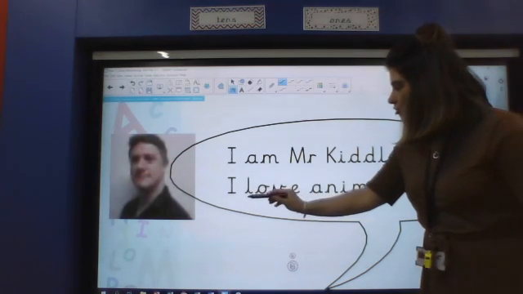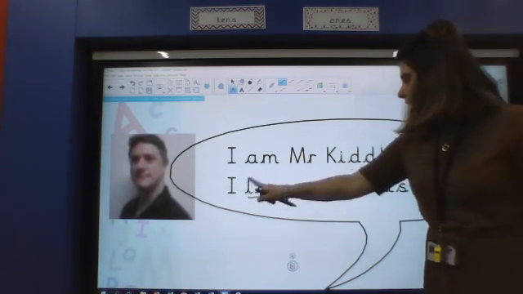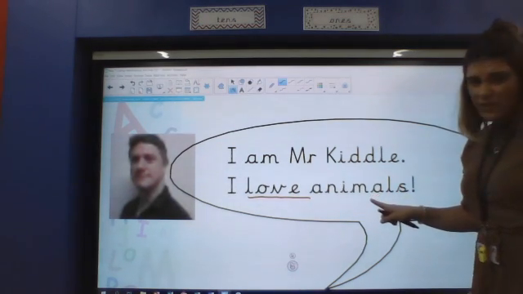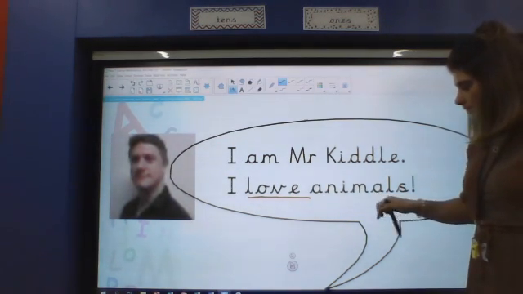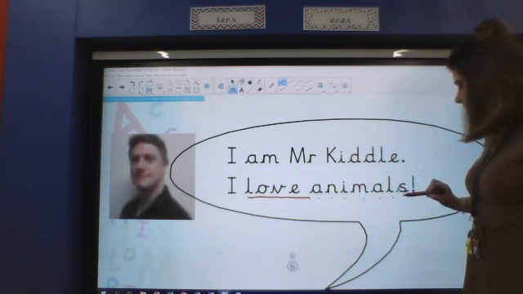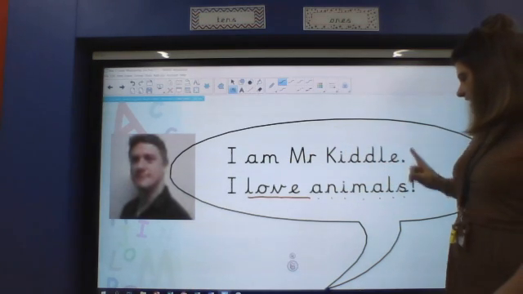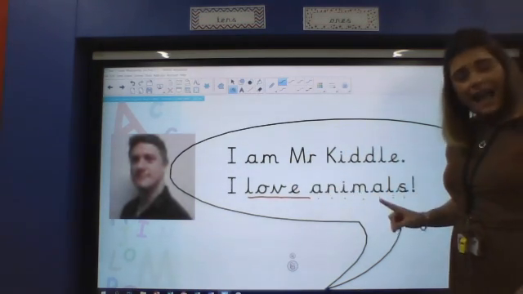Now this here is a tricky word. Love. I love. Can you guess what Mr. Kiddle loves? Apples. Animals. I love animals. I am Mr. Kiddle. I love animals.